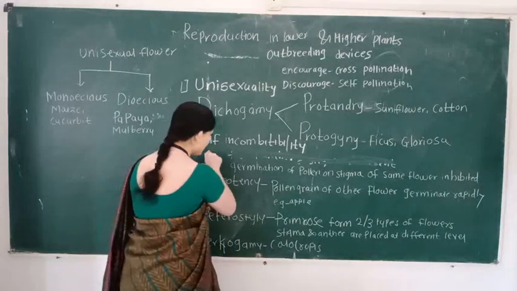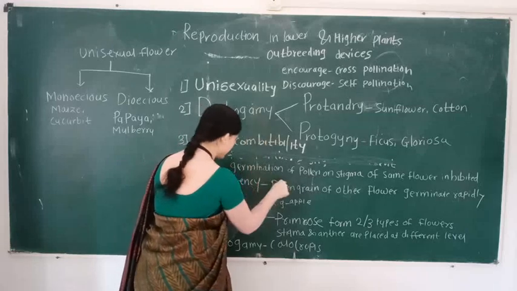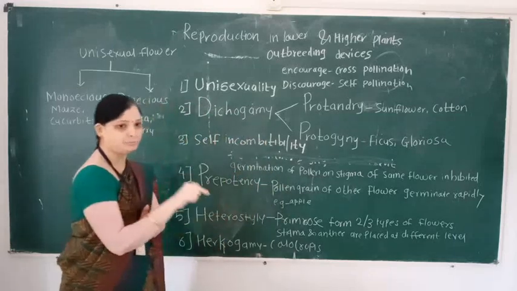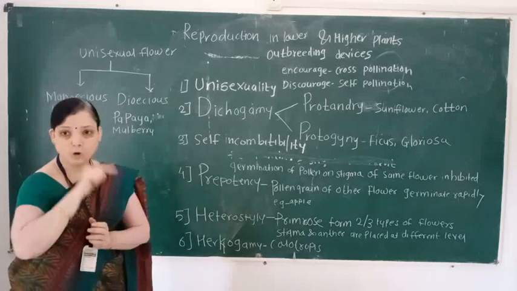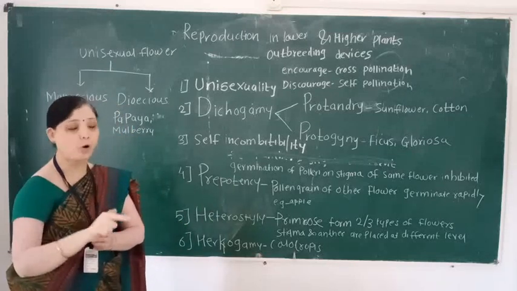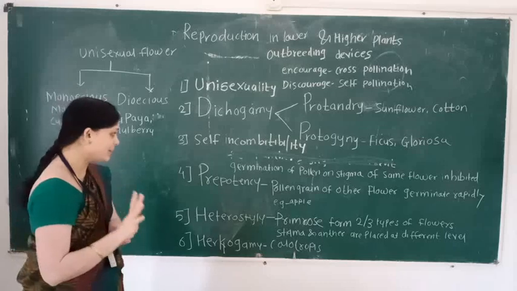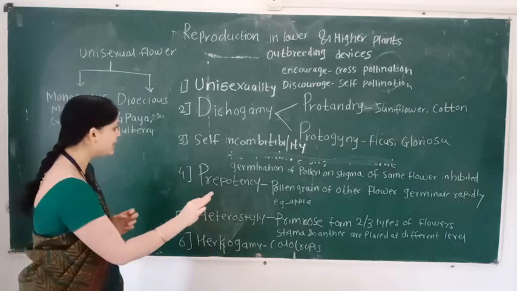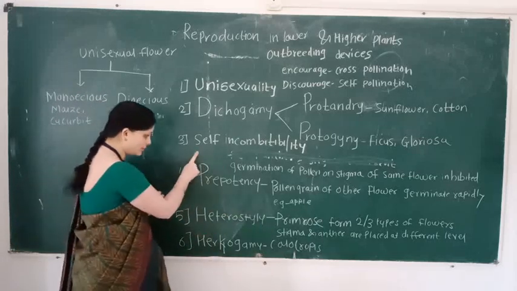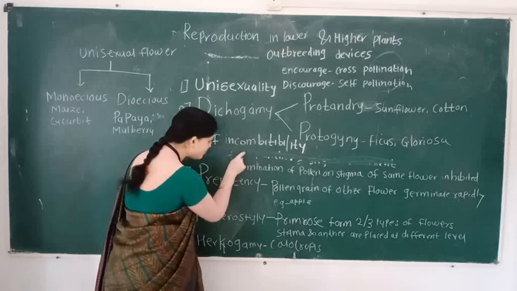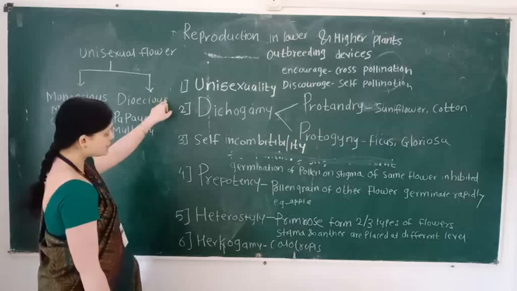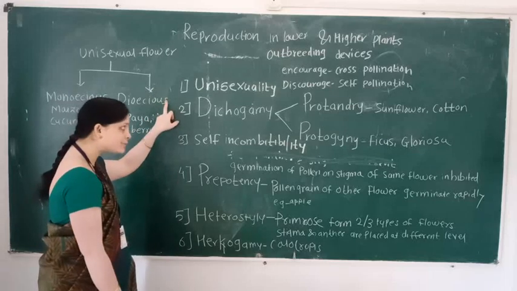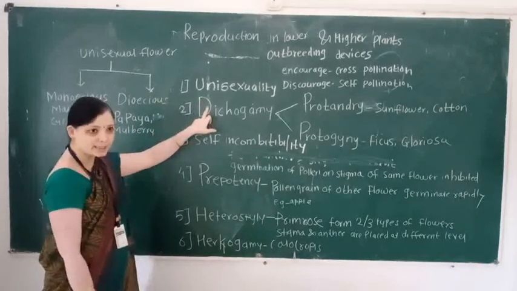So self-incompatibility means germination of pollen grain on the stigma of the same flower is inhibited. So the first outbreeding device is known as unisexuality.